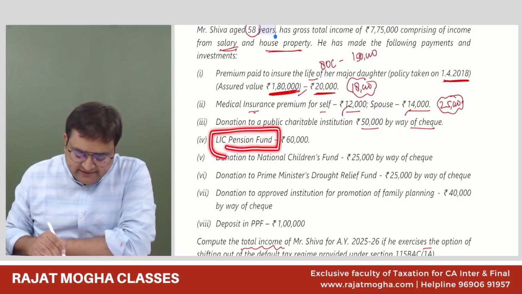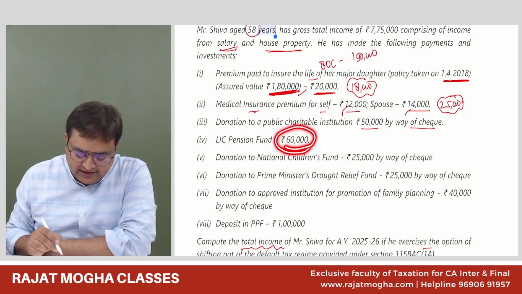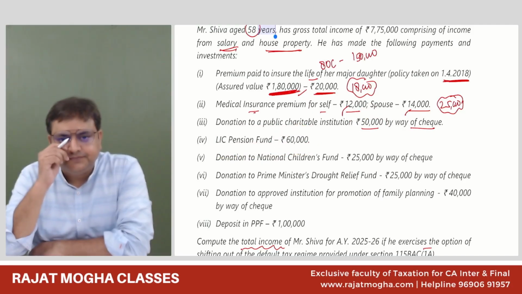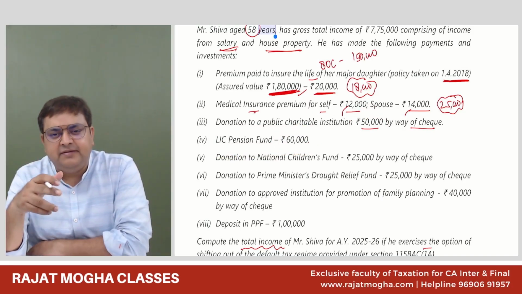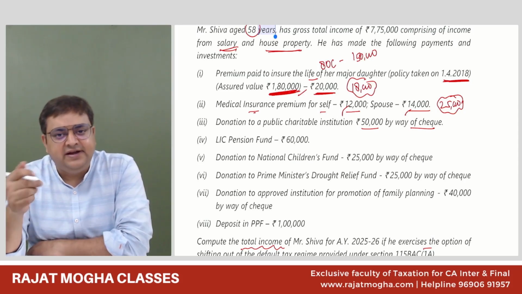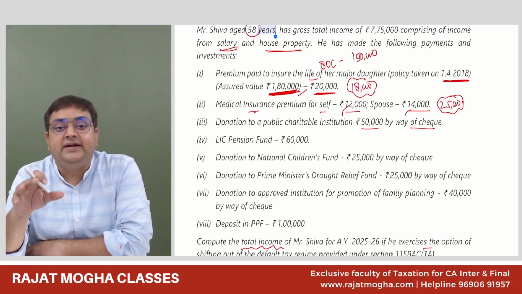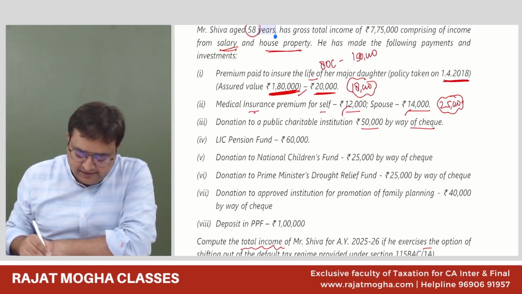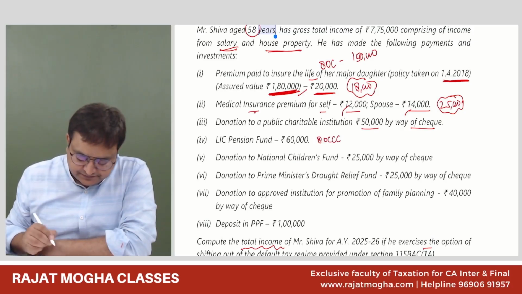LIC pension fund, 60,000. Guys, where? LIC pension fund. It is not the pension scheme. Pension scheme, the New Pension Scheme, is 80CCD. It is a pension fund of any insurance company, 80CCC. So under 80CCC we will get this deduction.